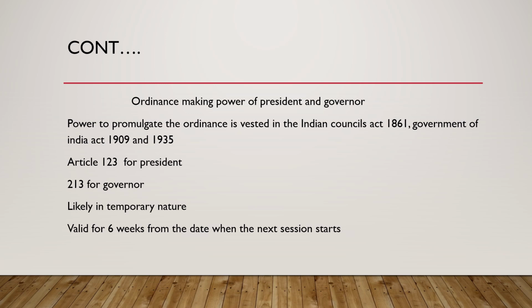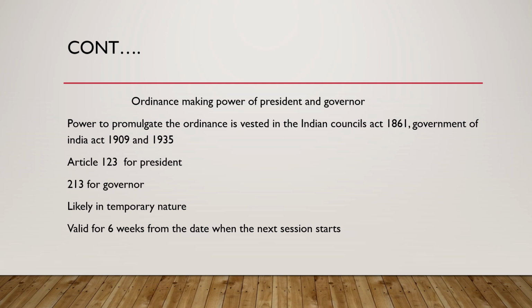In these acts, the ordinance was mentioned. The power was already vested there. And Article 123 says the President can issue an ordinance during recess of Parliament, and for the Governor it is Article 213.